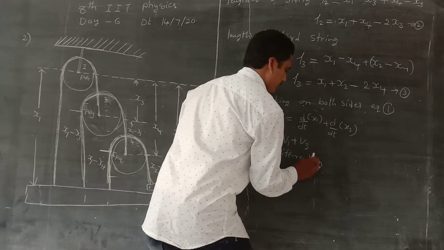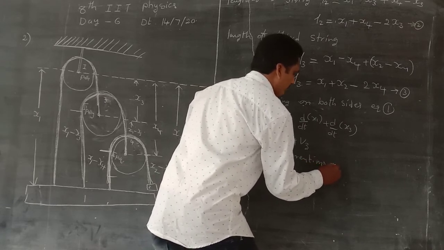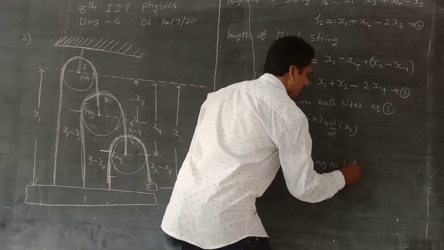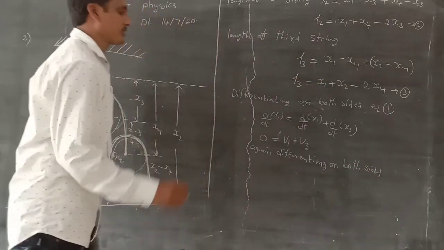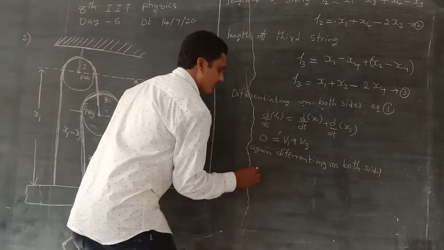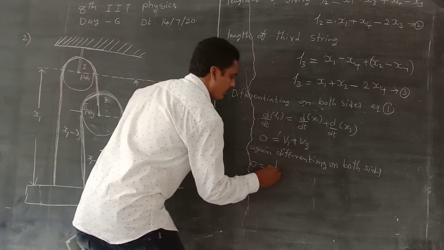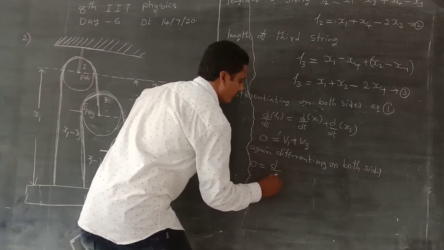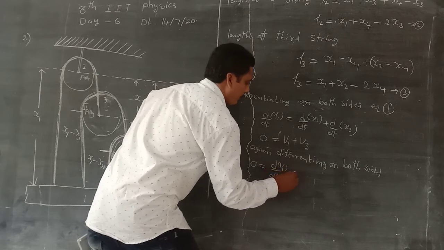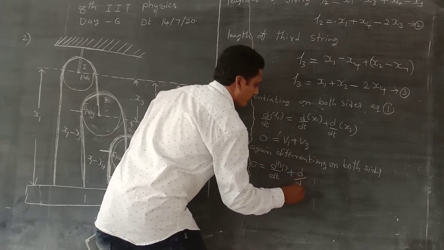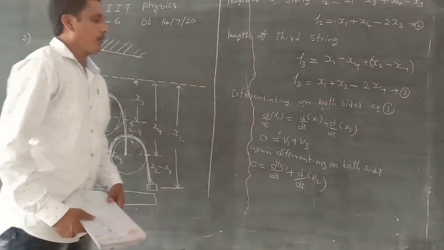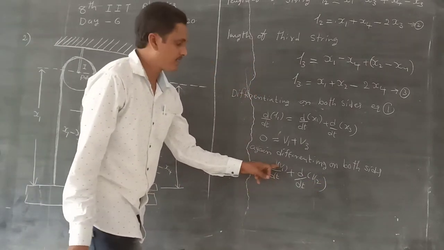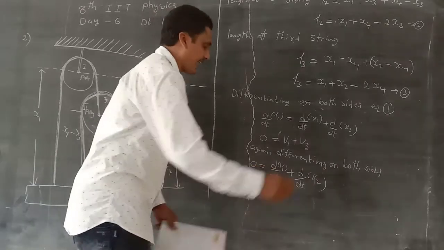Differentiating on both sides: 0 is equal to d by dt of v1 plus d by dt of v3. The rate of change of velocity is called acceleration.